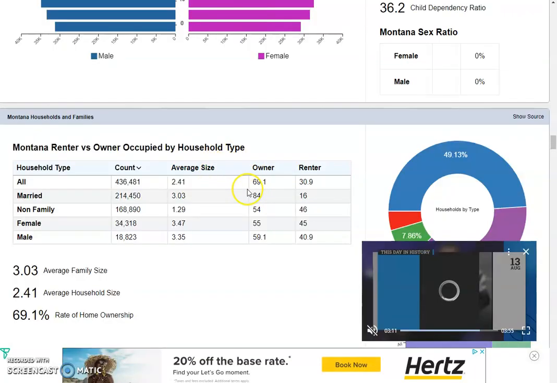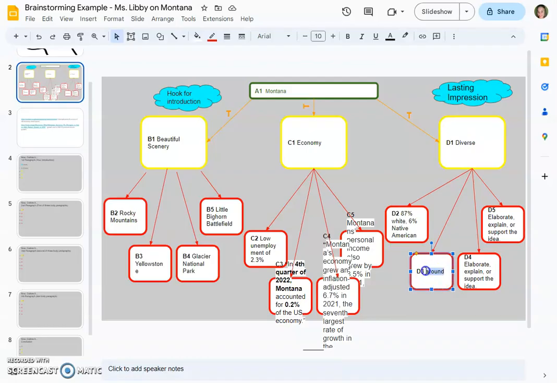Here's another interesting statistic. About 70%, almost, own their homes in Montana, while about 30%, or 69-31 is really the split for owning versus renting. So you could say something like around 70% own homes while 30% rent. That would be one way that people are diverse from one another.